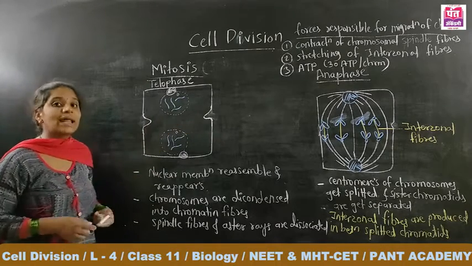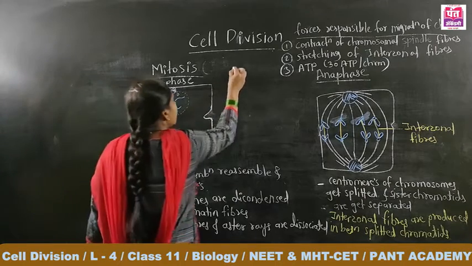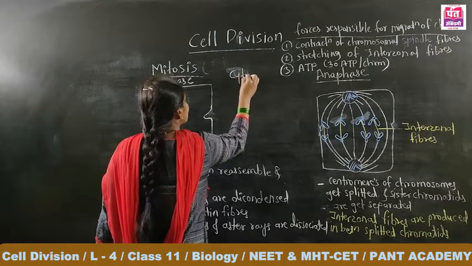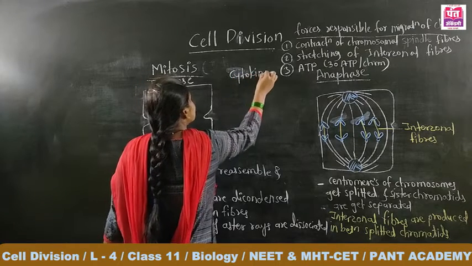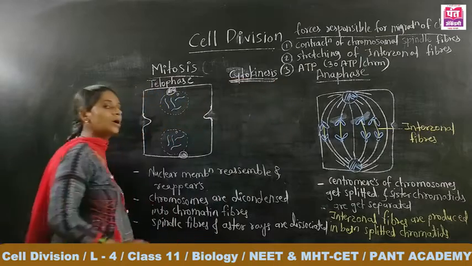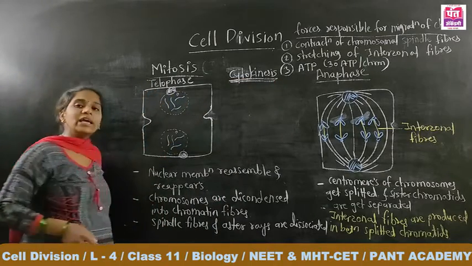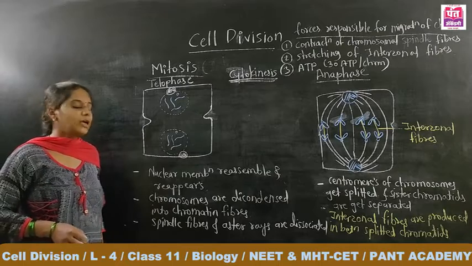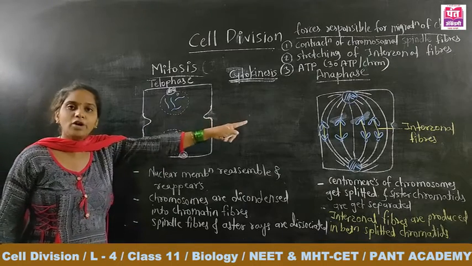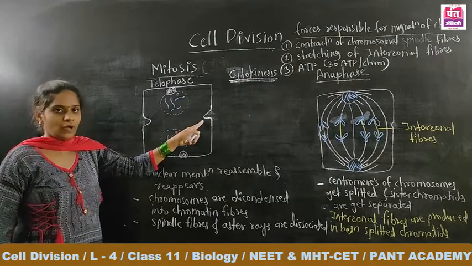Let's see the cytokinesis, that is division of the cytoplasm and cytoplasmic apparatus. See here the inbulging or infolding of the plasma membrane, which started at the end of anaphase or at the beginning of the telophase.